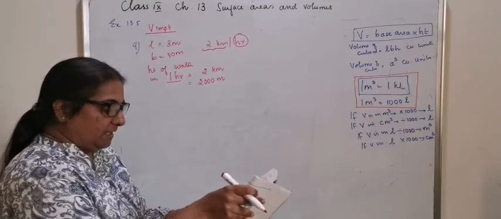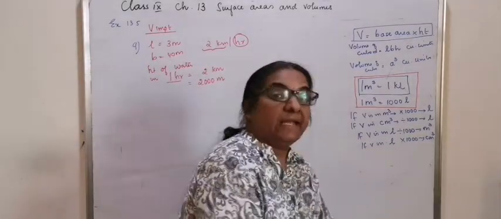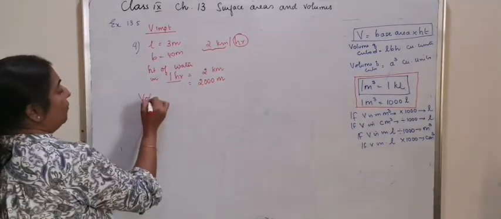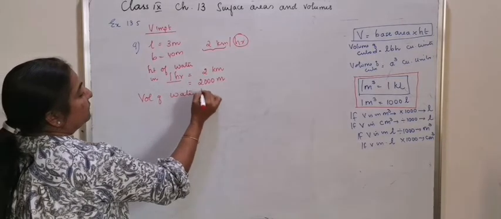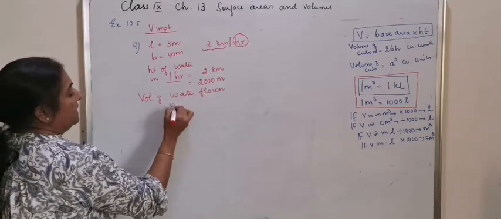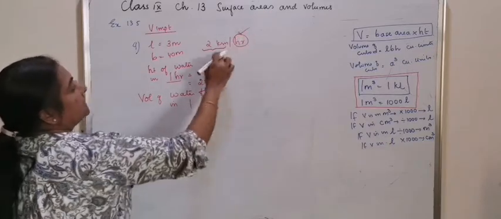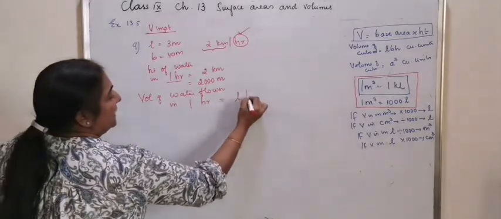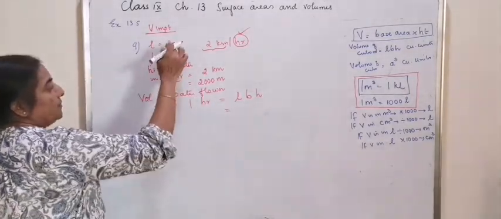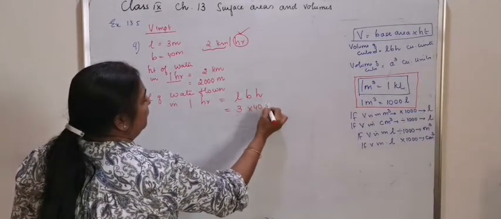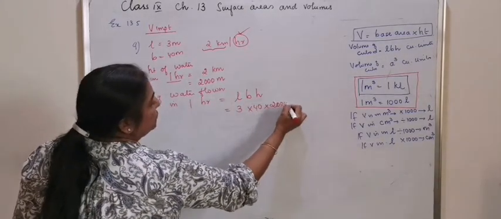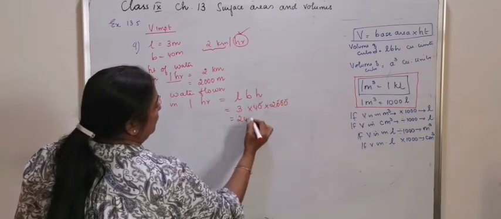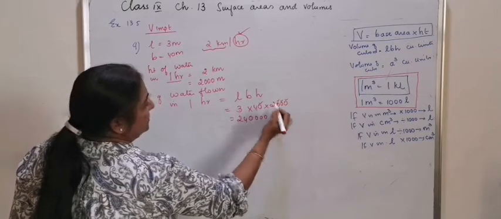The question is, how much water will it be flown into the sea in 1 minute? So let's calculate the volume of water flown in 1 hour as per the height of the water we have calculated. Volume of water flown in 1 hour is L into B into H, which is equal to 3 into 40 into 2000. 4 3s are 12, 12 2s are 24, that is 2,40,000 meter cubed.